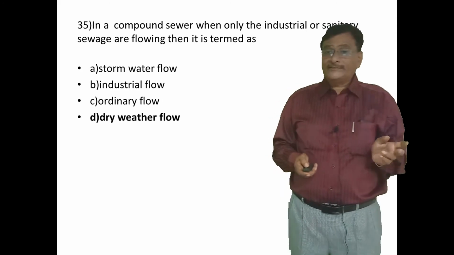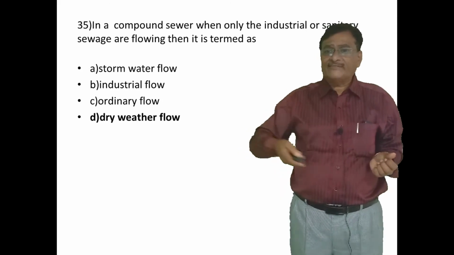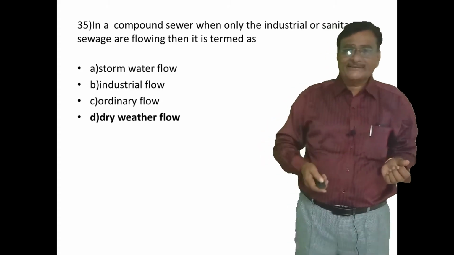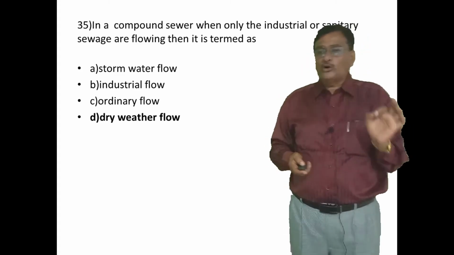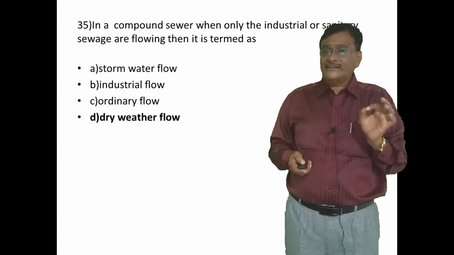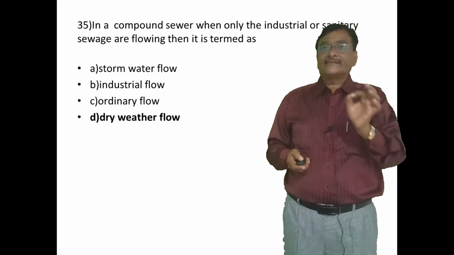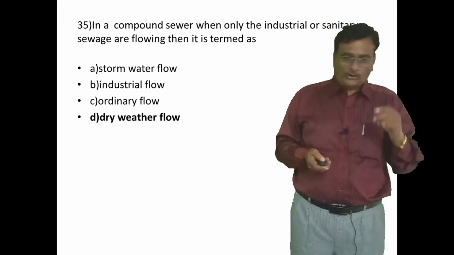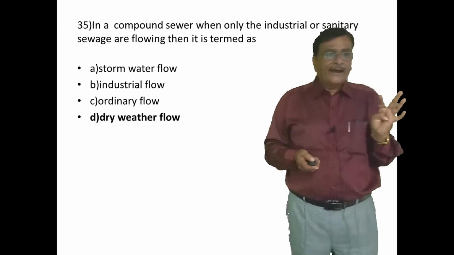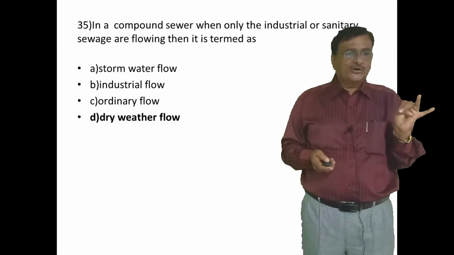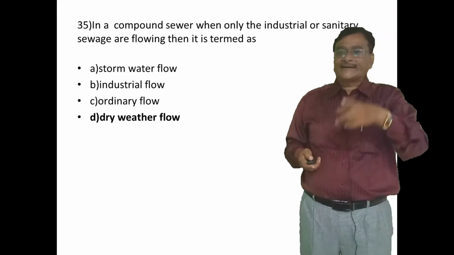In a compound sewer, when only the industrial or sanitary sewage are flowing, then it is termed as. I repeat the question once again. In a compound sewer, when only the industrial or sanitary sewage are flowing, then it is termed as. Options are four. One is storm water flow, second is industrial flow, third is ordinary flow, fourth is dry weather flow. The right answer is dry weather flow.